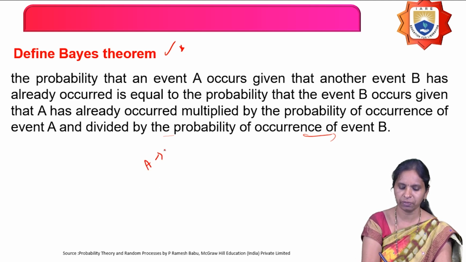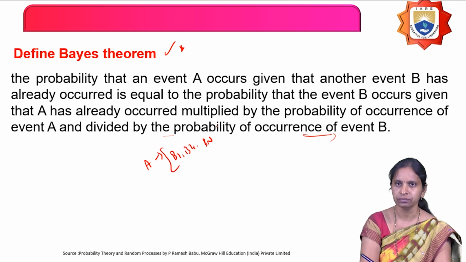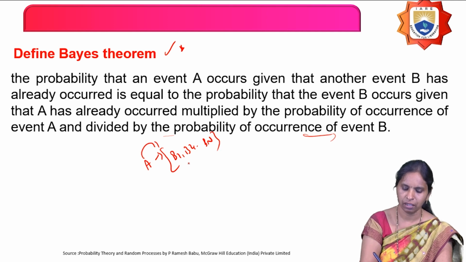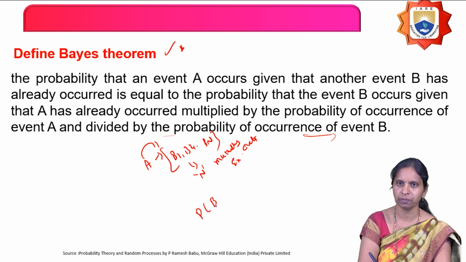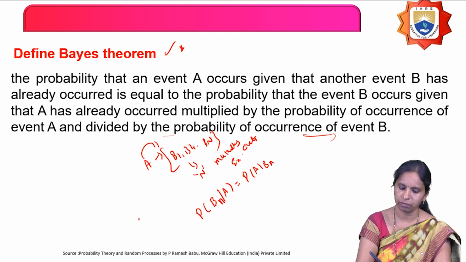So what is the event A? I am defining it on N mutually exclusive events. Now I want to calculate the probability of any one of these events given the event A, which is defined on this set of n mutually exclusive events. How is it defined? P of Bn given A, where n equals 1 to n, is P of A given Bn into P of Bn, divided by P of A.